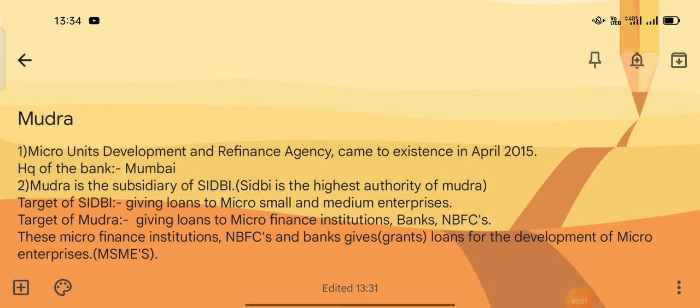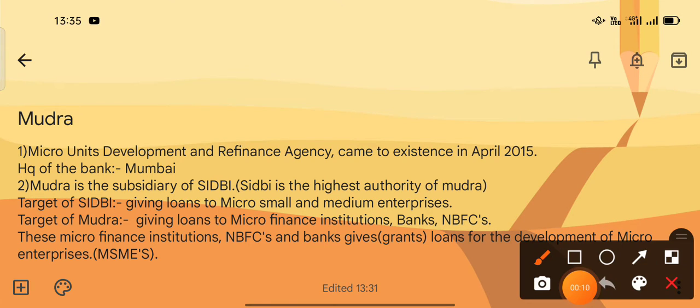Hello all, in this video I am going to explain about Mudra Bank. The full form of Mudra is Micro Units Development and Refinance Agency, which came into existence in April 2015. The headquarters of Mudra Bank is in Mumbai, and Mudra is the subsidiary of SIDBI.